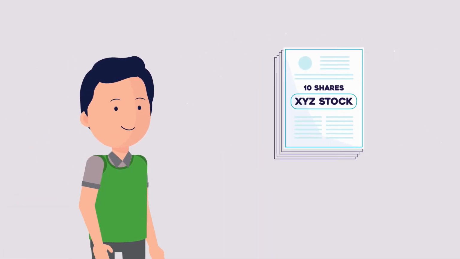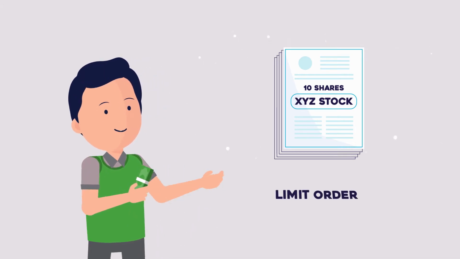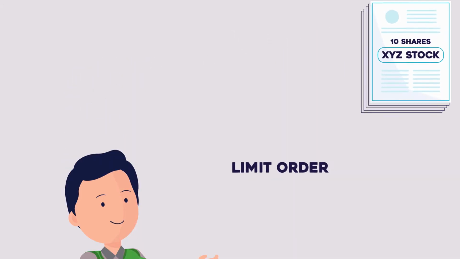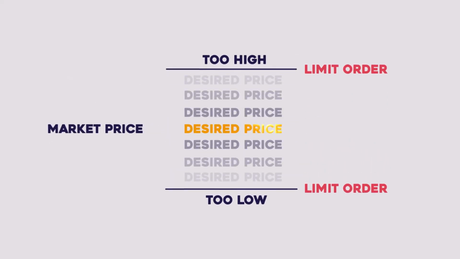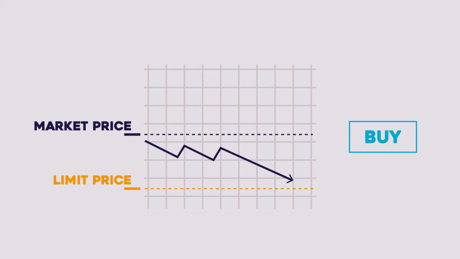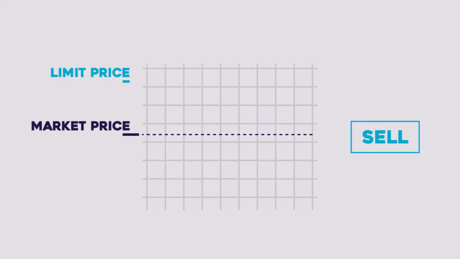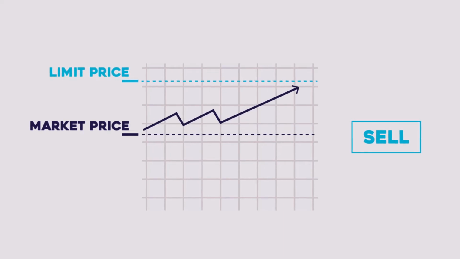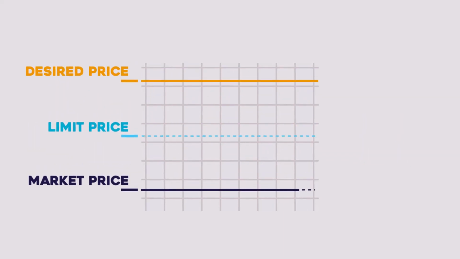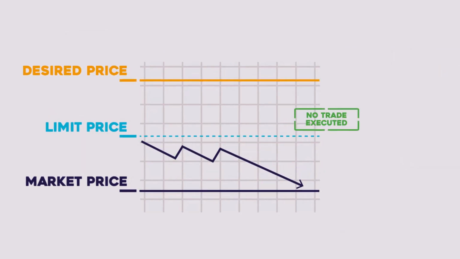But what if you want to buy XYZ stock and you don't want to pay more than a certain price? Then you can place a limit order. A limit order is used when you don't want to buy the stock over a certain price. Limit orders differ from market orders, as they may not be executed immediately, and you do not run the risk of buying the stock at a higher price.